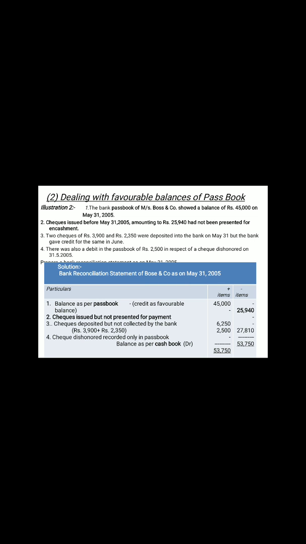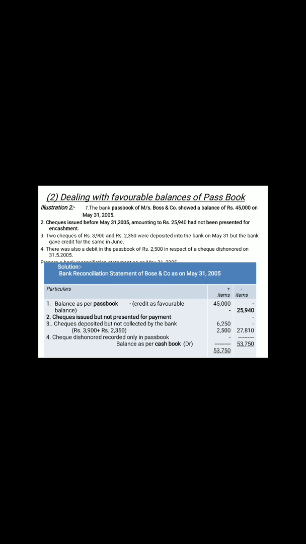So see the difference now. Checks issued on 31st May, the listed day, and up to 31st May you have to see the difference. It means an amount of 25,940 is issued but not presented for payment. So what will happen now? It should reduce the bank. In that case, what is happening in the cash book? The check is issued, so it means the cash book is reduced. So you have to reduce the 45,000 and put it into the minus items. So you may say you debited the favorable balance.